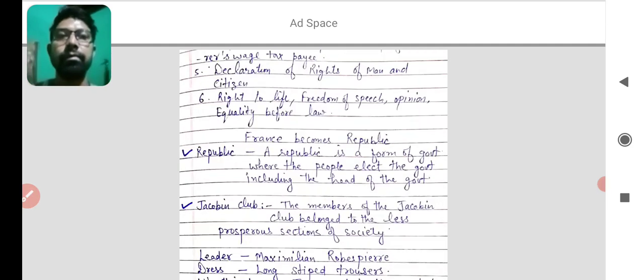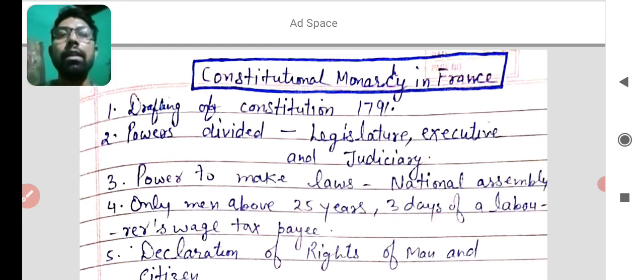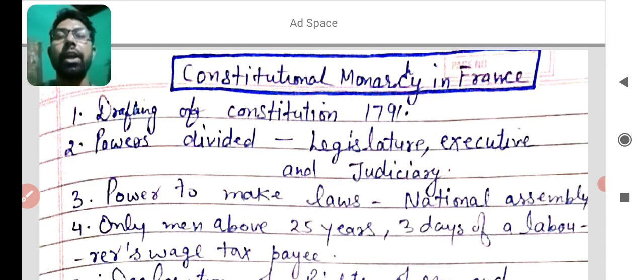Next, after the declaration or approval of the National Assembly, after one or two years, in 1791, France became a constitutional monarchy. There was a constitutional monarchy set up in France.